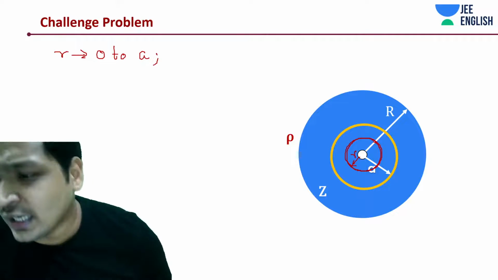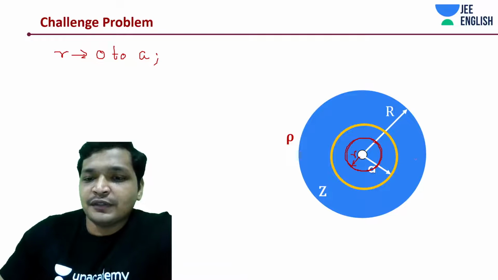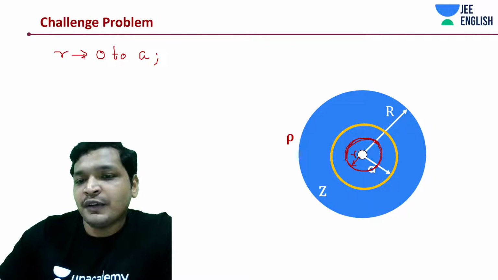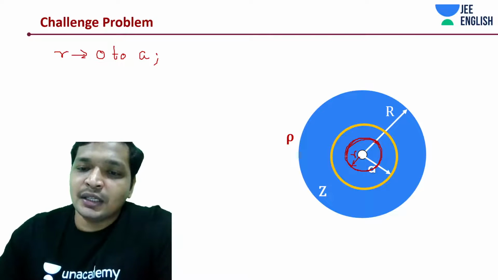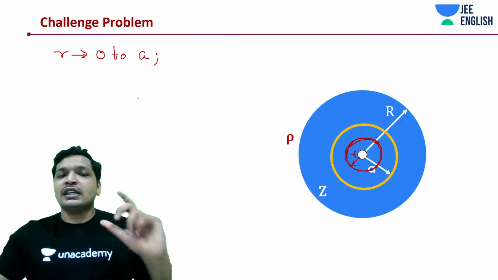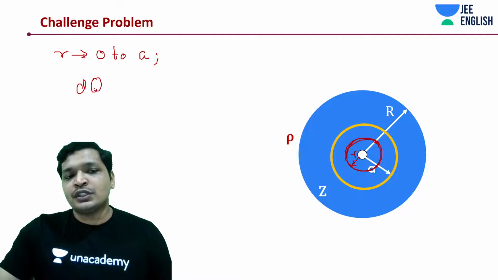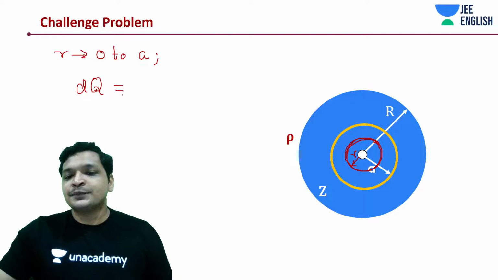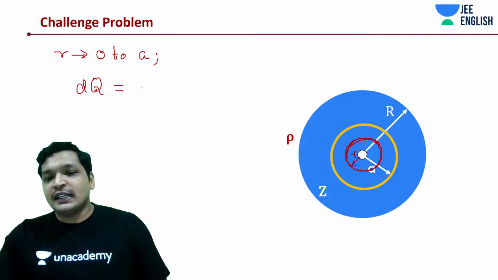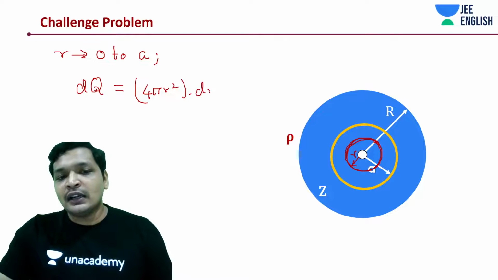And how much charge is enclosed in this case? It's quite simple. It's really simple, guys. What I'm saying is, if there is a shell, and if I keep adding this shell from 0 until A, it is the same thing as integrating from 0 to A. But how much charge does that shell have? If I say dq is the charge present in that shell, how much charge does the dq contain? It's nothing but rho into the volume, 4 pi r square into dr.